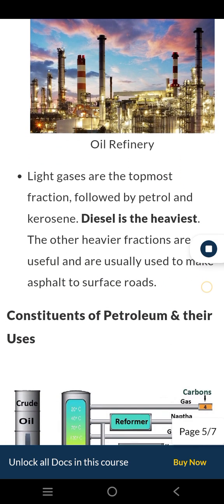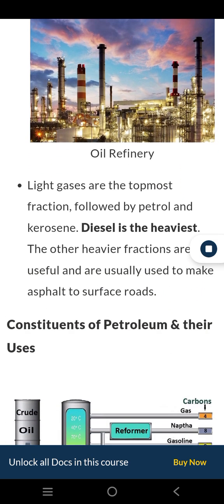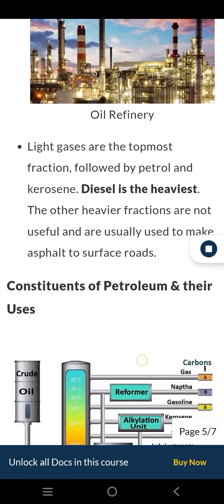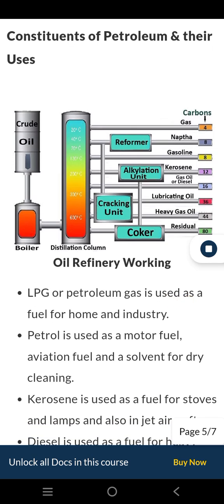Oil refinery: light gases are the topmost fraction, followed by petrol and kerosene. Diesel is the heaviest. The other heavier fractions are not useful and are usually used to make asphalt to surface roads. Constituents of petroleum and their use. LPG or petroleum gas is used as a fuel for home and industry. Petrol is used as a motor fuel, aviation fuel and a solvent for dry cleaning.